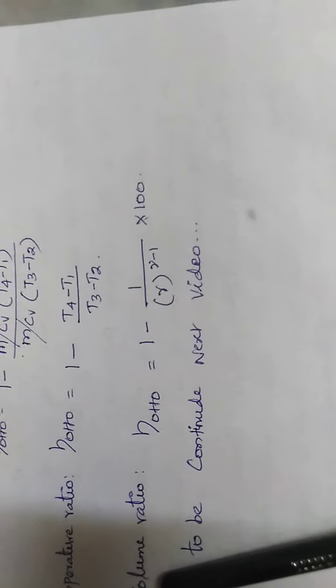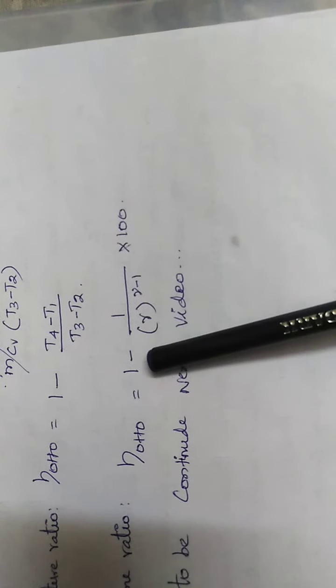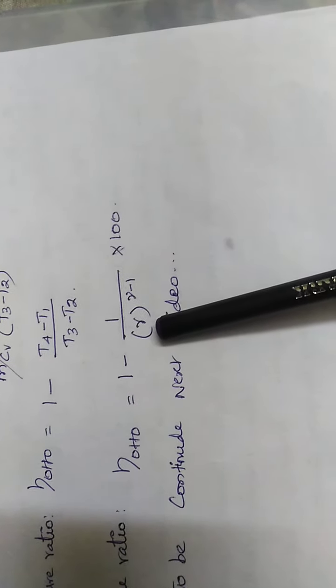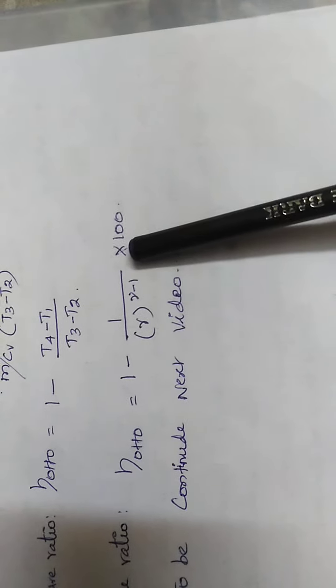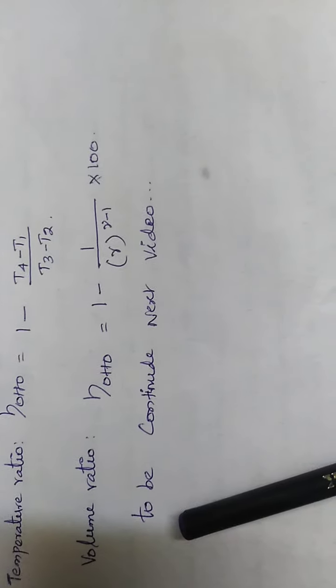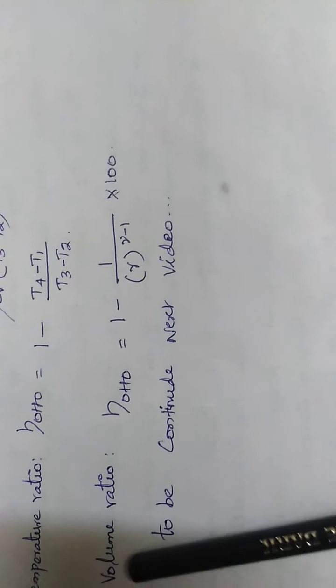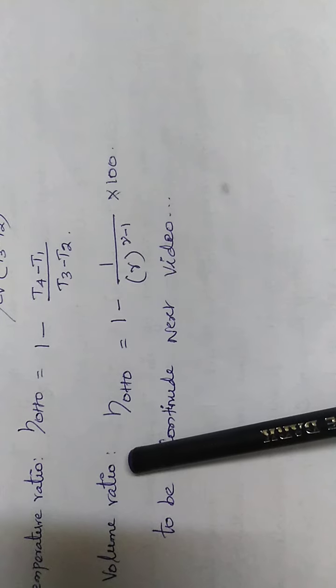And another one, volume ratio: efficiency of the Otto cycle is 1 minus 1 by r to the gamma minus 1, into 100. So in the next video I will solve problems based on volume ratio.